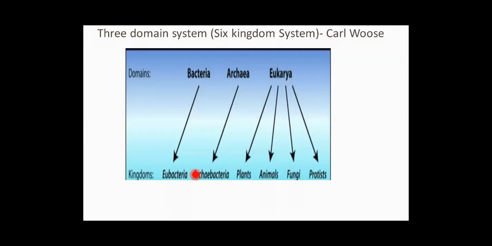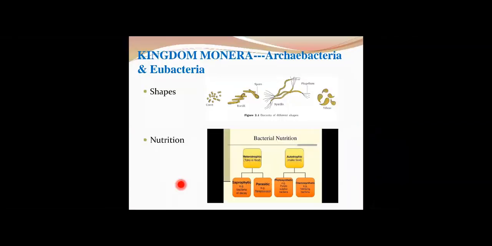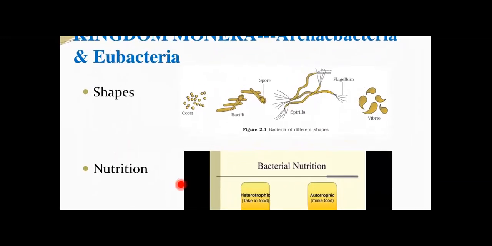So what was the basis of this classification? The major criterion for this classification was the nature of 16S rRNA. The 16S rRNA of archaebacteria is different from that of eubacteria. That was one consideration. Apart from that, the cell wall nature of archaebacteria is different from that of eubacteria. That is the reason archaebacteria were placed in a separate kingdom, and that makes the six kingdom system of classification. Now we'll come to the first part, that is kingdom Monera.